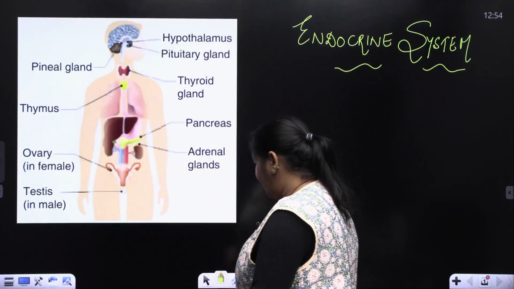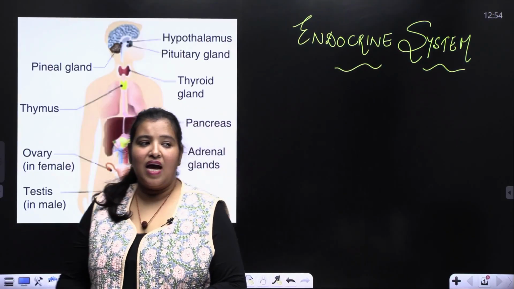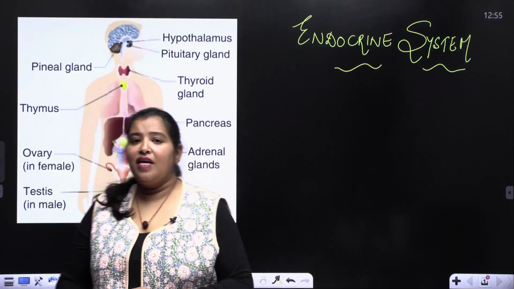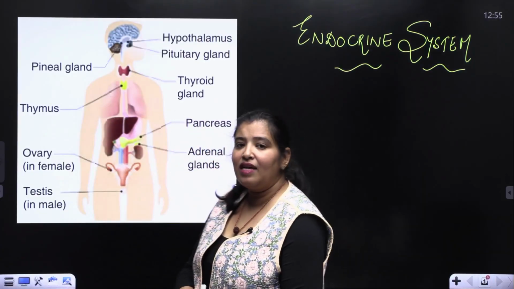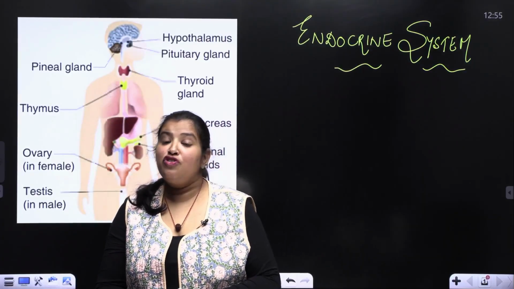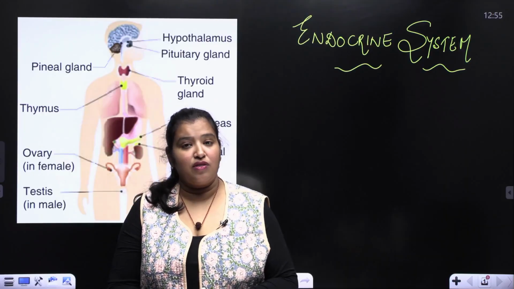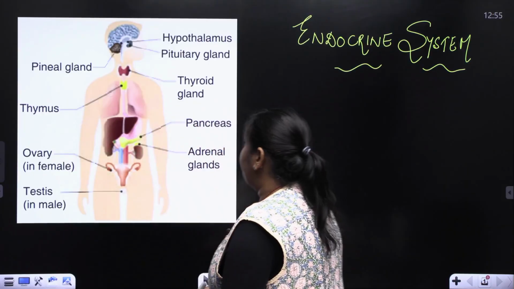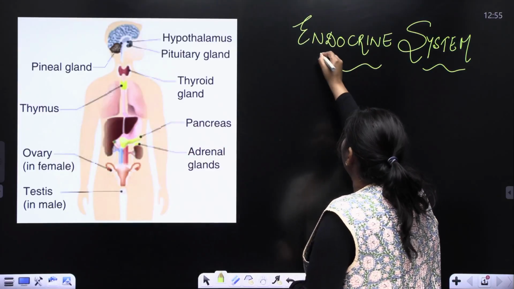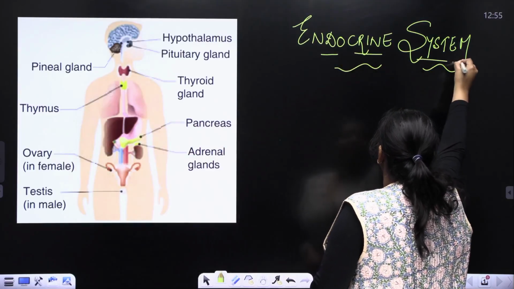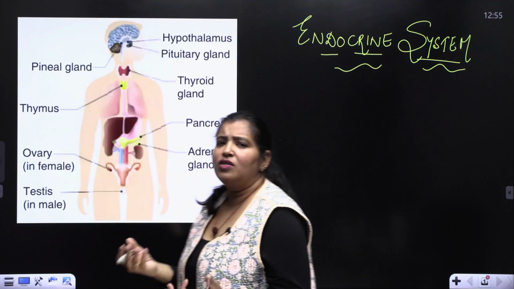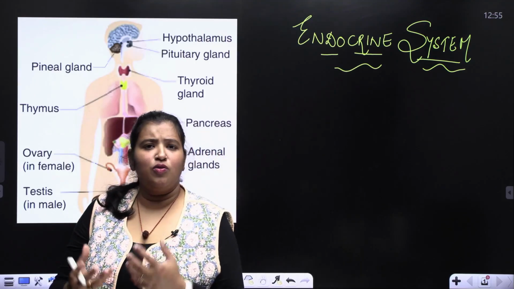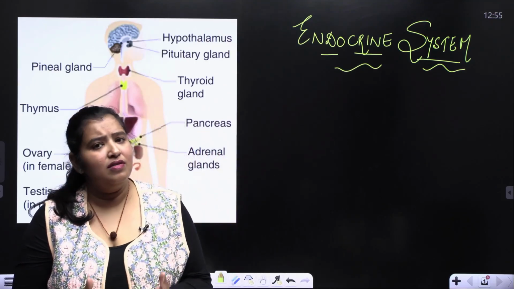Now, today we are here to discuss and understand the endocrine glands. These are the endocrine glands which are mentioned in your NCERT textbooks. All right. Now, what does the word endocrine system mean? System means it is a group of organs, a group of glands that forms the system.